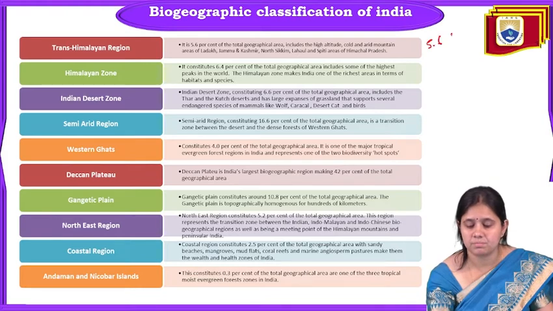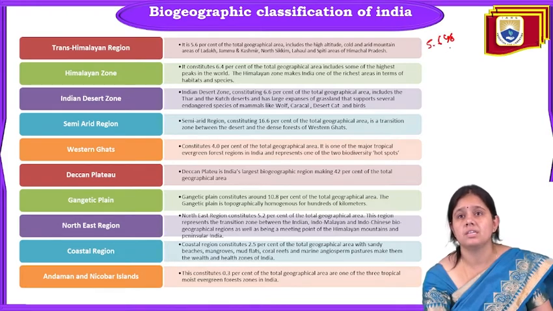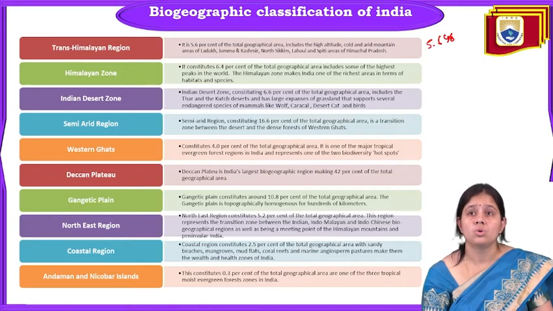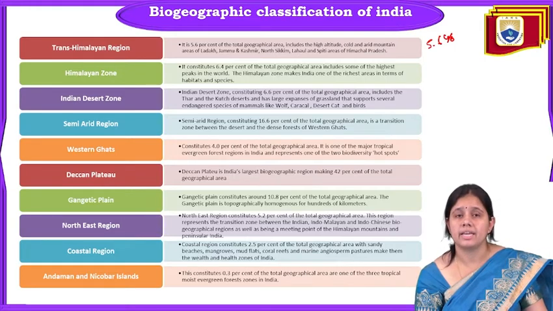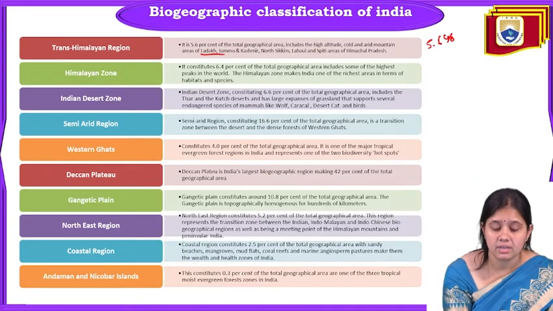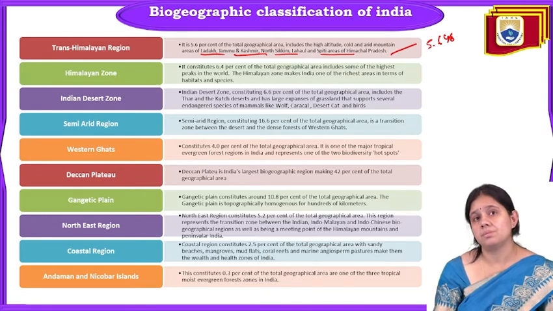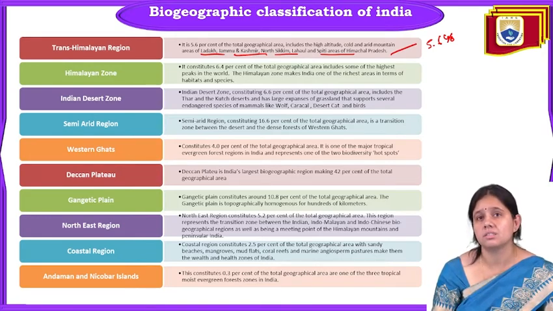It is 5.6% of the total geographical area. That includes the high altitude, cold and arid mountain areas of Ladakh, Jammu Kashmir, and North Sikkim, and the Lahaul Spiti area of Himachal Pradesh, which come under the Trans-Himalayan region. Only 5.6% of the total geographical area, and these are the very high altitude, cold mountain areas.